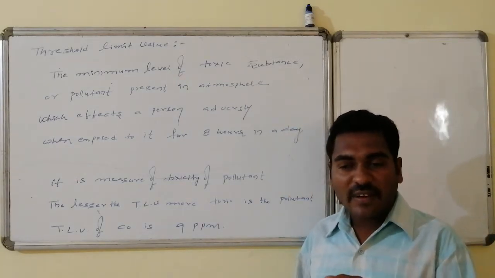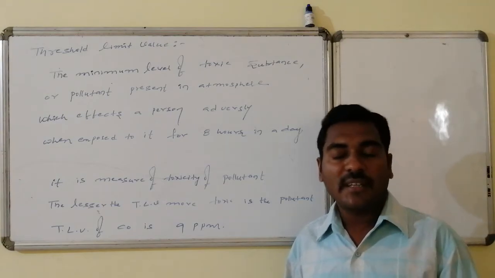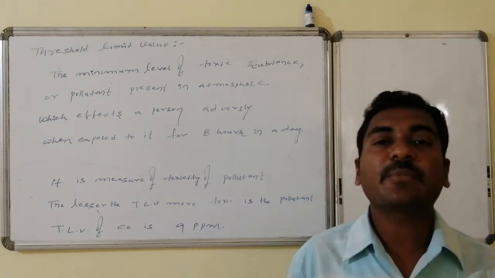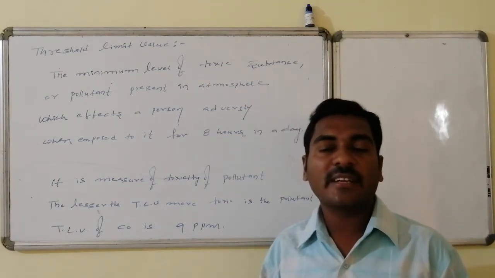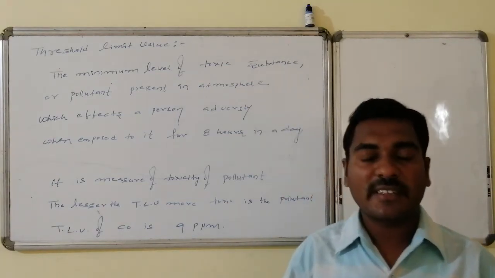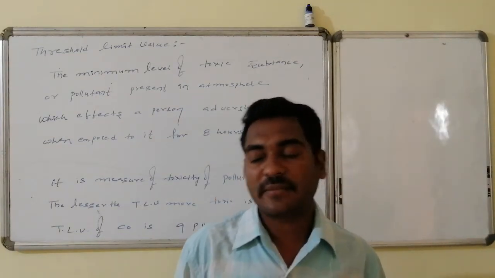So therefore if the TLV value is smaller, it is more toxic. That much concentration is effective. TLV will be bigger implies what? That much concentration is needed to be adversely effective. So therefore the lesser the TLV, the more will be the toxic nature. Toxic nature and the TLV values are inversely proportional to one another.